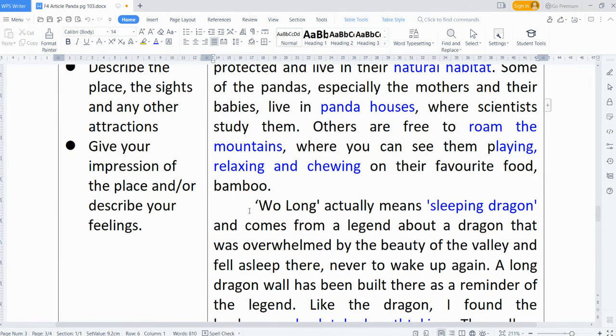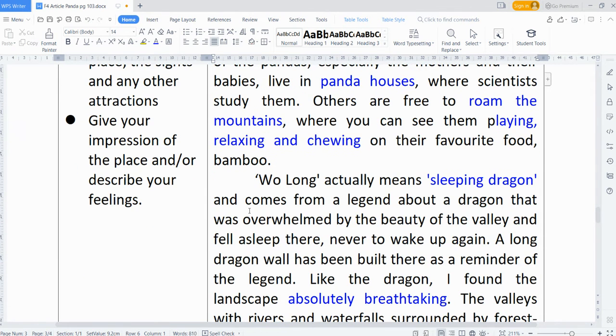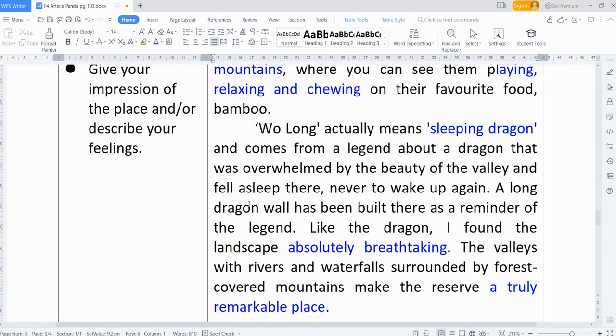Next, give your impression of the place and describe your feelings. For example, you can say that the place is absolutely breathtaking. It is a truly remarkable place. That is how you feel about the place. That is your impression of the place.